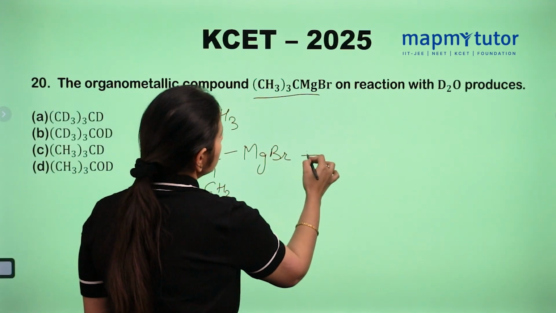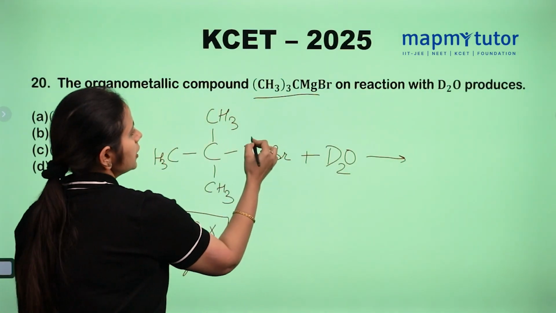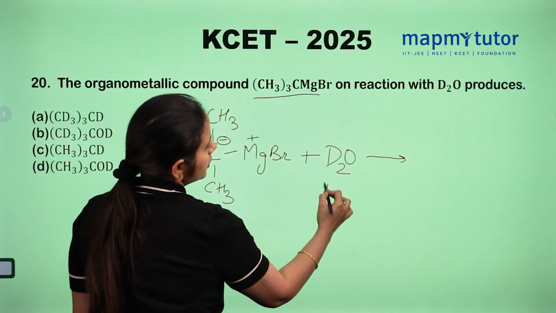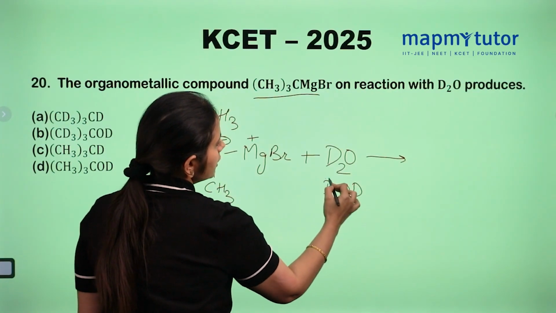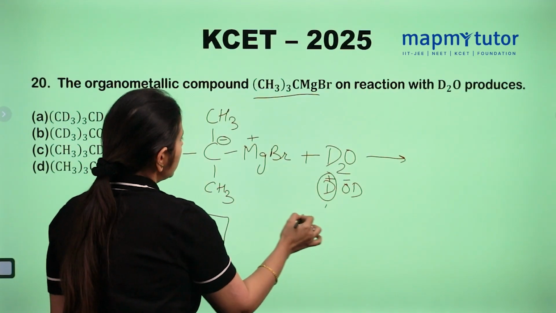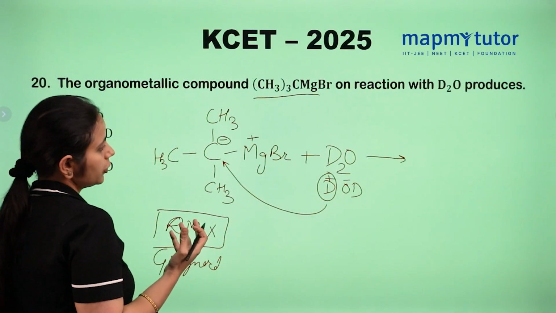And when we react with D2O, what will happen? See, this Mg is positive and this carbon is negative. So from D-OD, D is positive, OD is negative. So this D will attack here at the carbon, where this carbon is acting as the nucleophilic position.